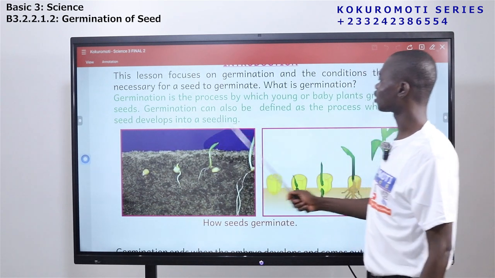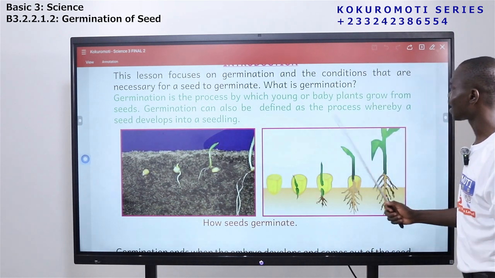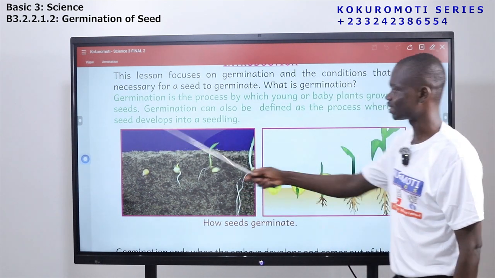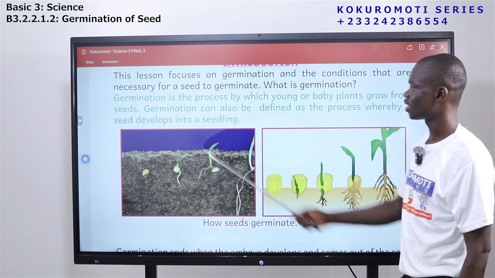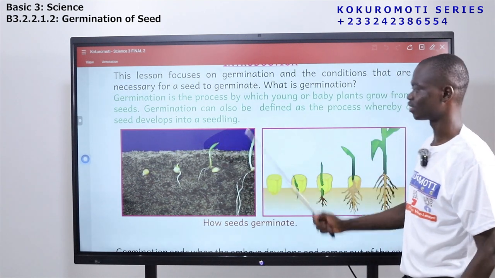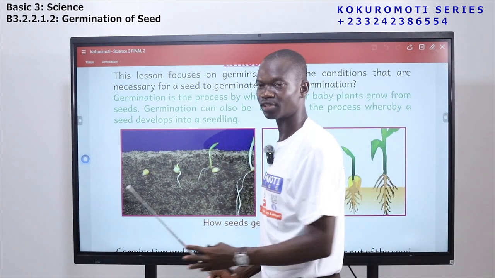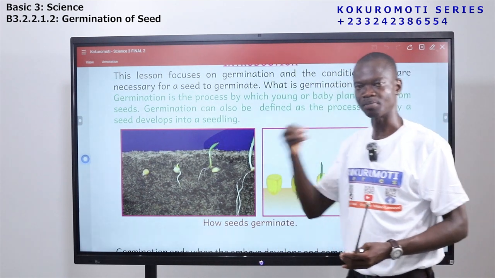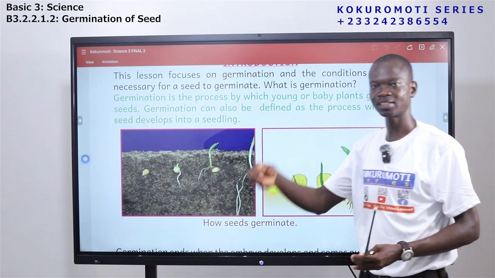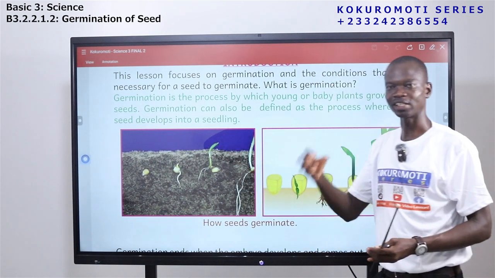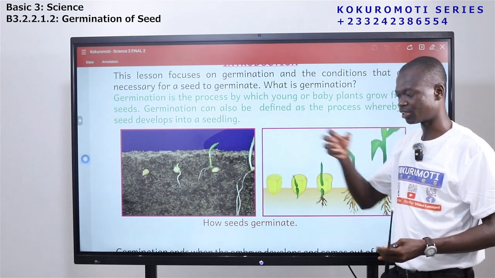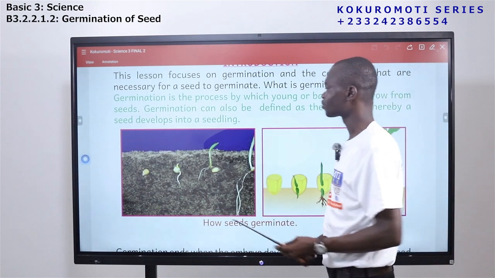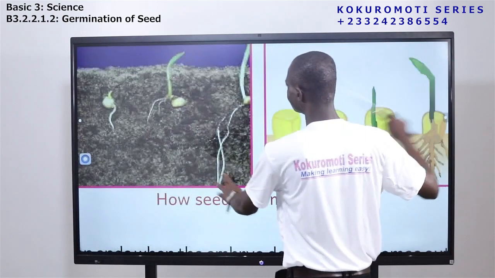Germination can also be defined as a process whereby a seed develops into a seedling. A seed develops into a seedling. Okay, so that is another definition for germination. So germination is about a seed and a baby plant, a young plant. Anytime you see baby plants or young plants coming out, developing from a seed, we say that germination is taking place. Now let's look at these pictures.